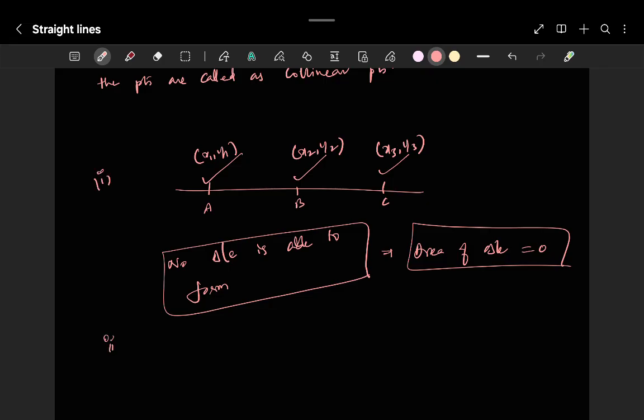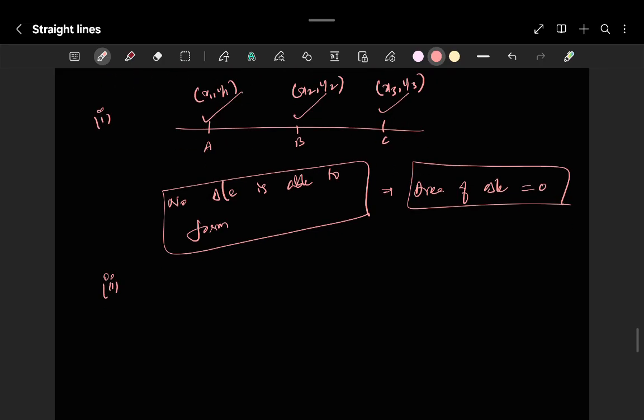And what about the second method, beta? Simply, AB plus BC must be the distance. The sum of 2 distances must be equal to AC. AB plus BC is equal to AC. If the sum of 2 distances is equal to the third distance, definitely we can say yes, the points are collinear. Okay now?